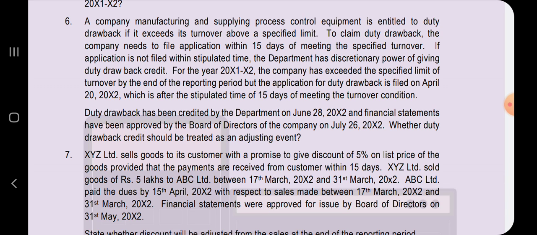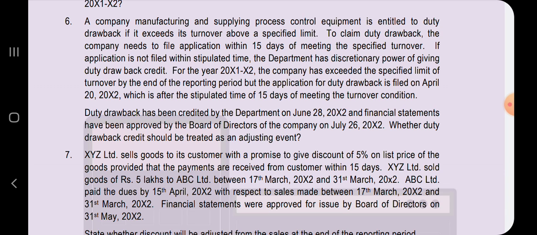Okay. For the year 2021-22, the company has exceeded the specified limit of turnover by the end of reporting period, but the application for duty drawback is filed in April 2022, which is after the stipulated time of 15 days of meeting the turnover condition. Duty drawback has been credited by the department on 28th June 2022 and the financial statements have been approved by the board of directors on 26th of July. Whether duty drawback credit should be treated as an adjusting event.